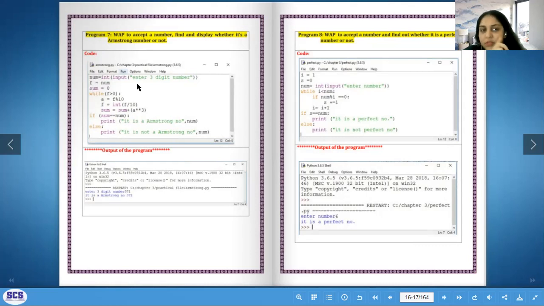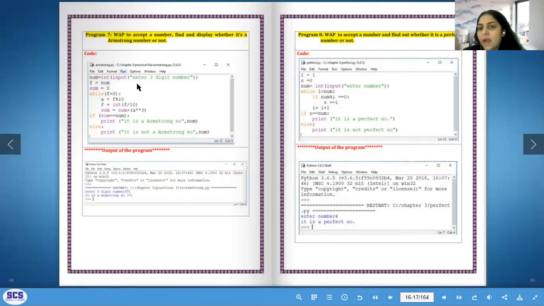While my F is more than 0, I am taking A, another variable, which is going to take the place value. So I'm doing F modulus 10, and then I'm saying F equals integer of F by 10, and then I'm doing the sum of A raised to 3. So I want the sum of all the 3 digits.